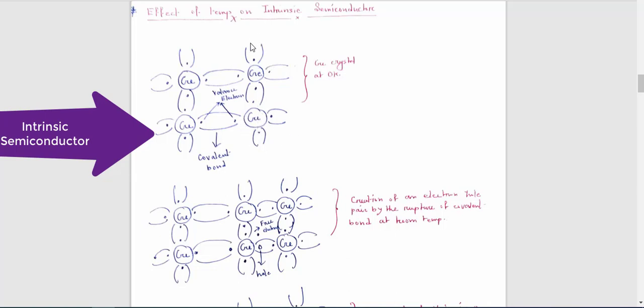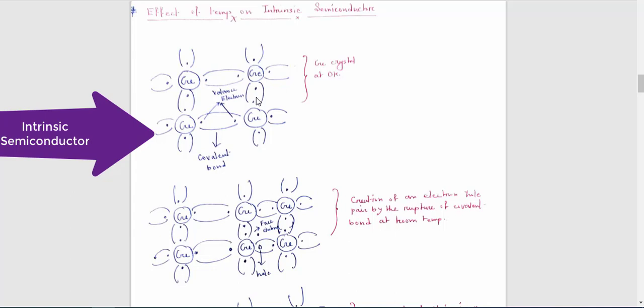That means if you draw a germanium crystal here and here, this germanium crystal can acquire 1 plus 1, that is 2, 1 plus 1, that is 2, 2 plus 2, 4, 1 plus 1, that is again 2, and 1 plus 1, that is 2. That means 2, 2, 2, 2, that means 8 valence electrons in its outermost orbit. Like this, the germanium atom has 8 valence electrons.